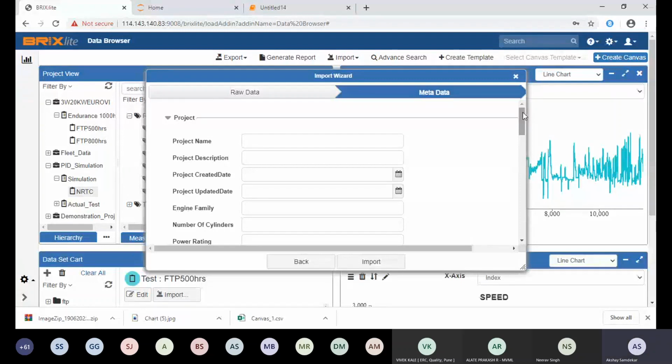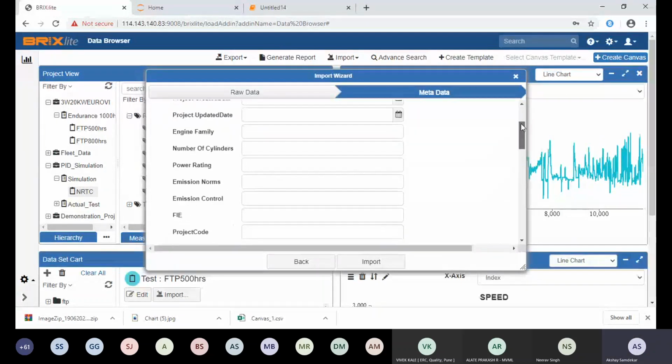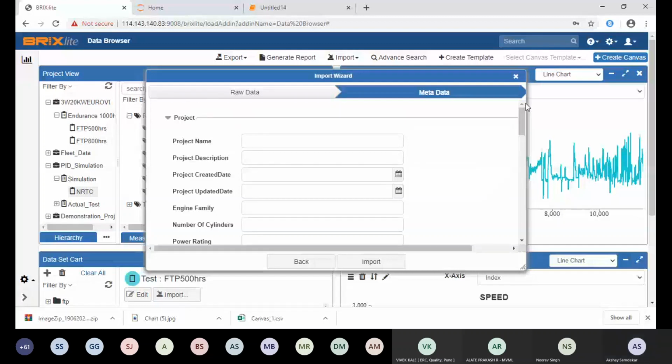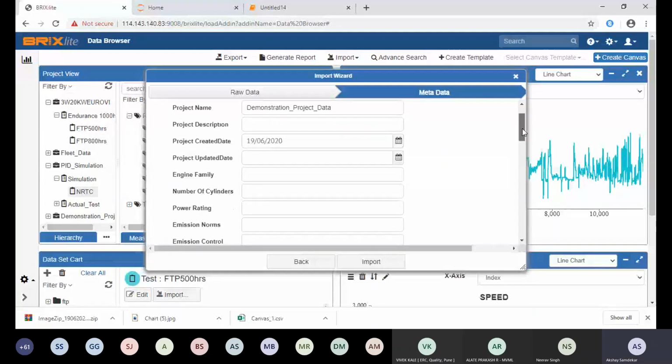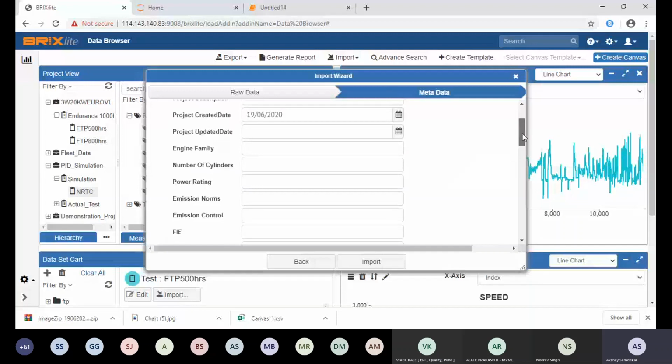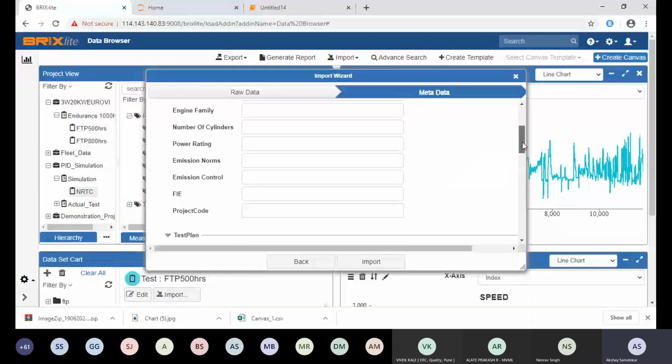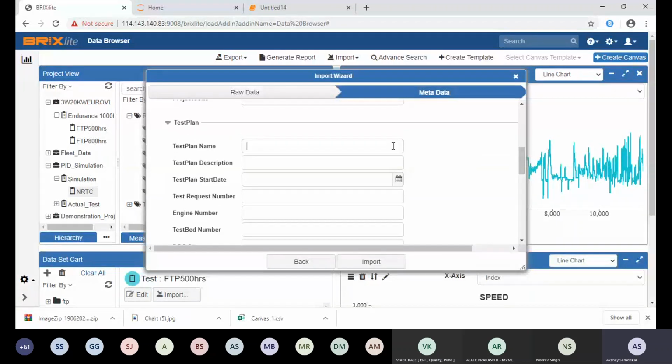For example, I already have one project, a demonstration project. I selected that project, so the metadata for that project is coming automatically. For the emission test plan, I took one of the already imported test plans. Not much metadata is present, otherwise each attribute would come. It is not required to insert it every time.